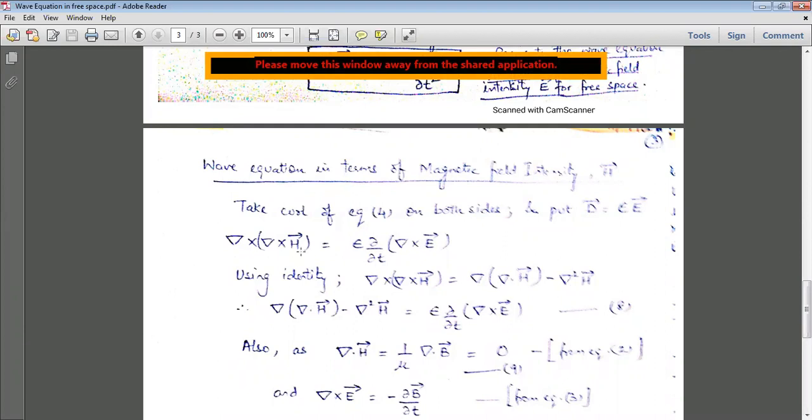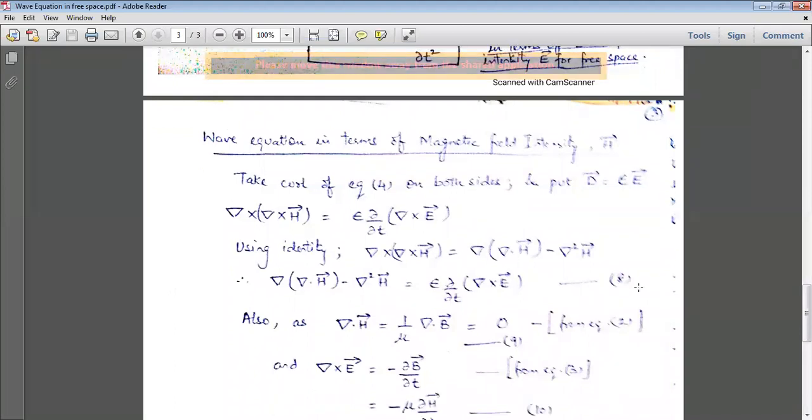So rewrite this equation. It comes out to be del into del dot H vector minus del square H vector is equal to epsilon curly by curly T of del cross E vector. Mark this as equation number 8.